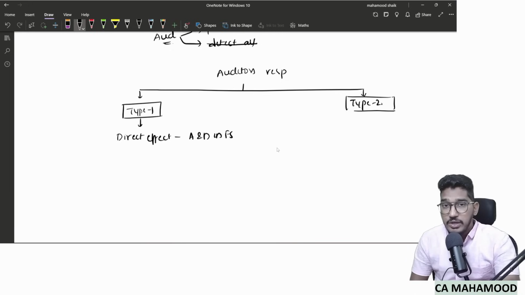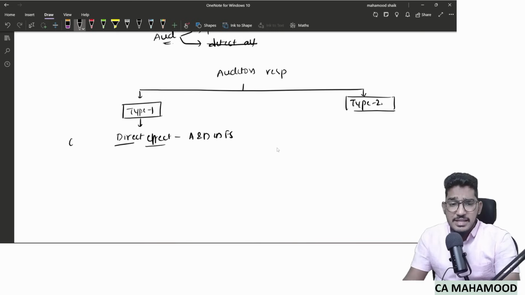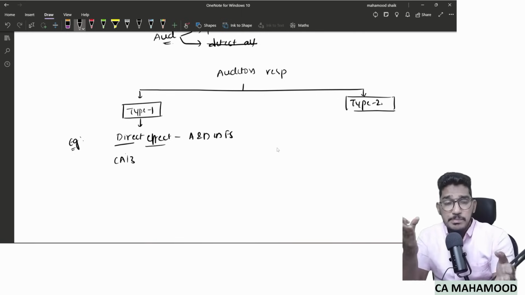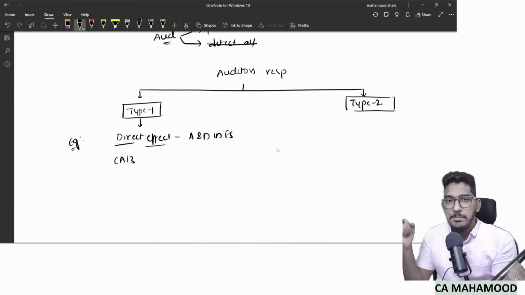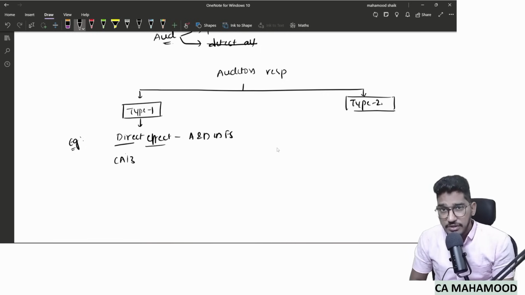Which laws will come under type 1? Those laws and regulations which have a direct effect, which are going to directly impact the amounts and disclosures in the financial statements, will come under type 1. Sir, any examples for this kind of type 1 laws and regulations? Yes, there are plenty. If you ask me, Companies Act 2013. Companies Act 2013 is going to have a direct impact on determination of amounts and disclosures in the financial statements.